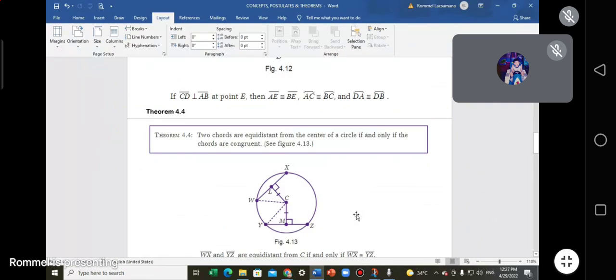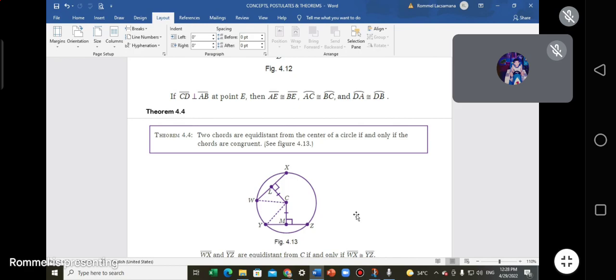Okay, can we have Diode? John Victor. Go. Please read. Two chords are equidistant from the center of a circle if and only if the chords are congruent. Okay, thank you.